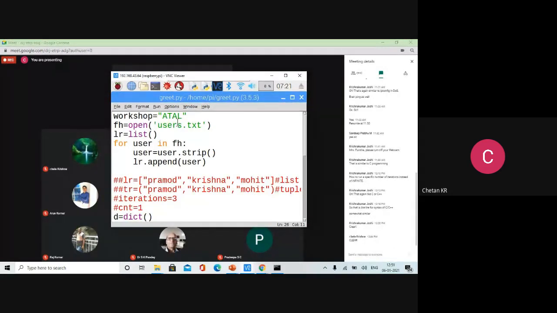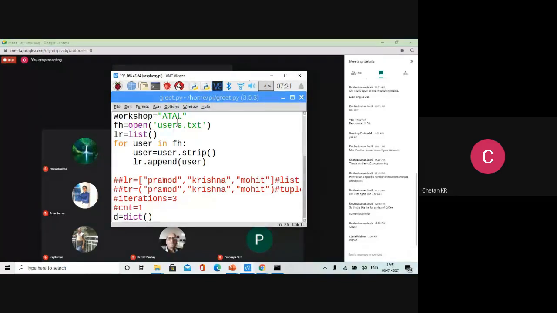We maintained a list. Later we thought it was coming out after only one input, so let it repeat. We checked for finite and infinite: infinite with while true, and finite with for loop and while loop. Then we wanted to track how many times they have entered into my system, so I used the dictionary concept.